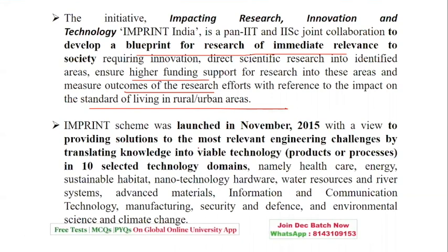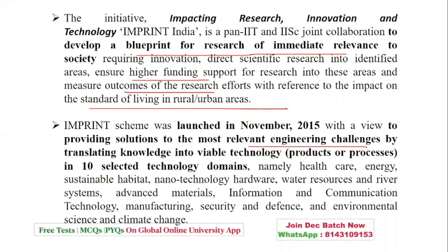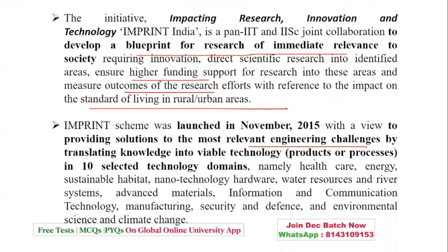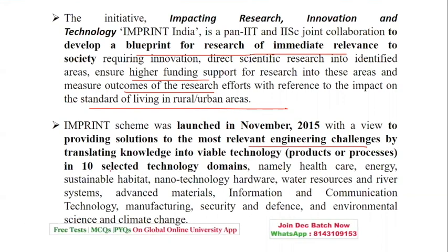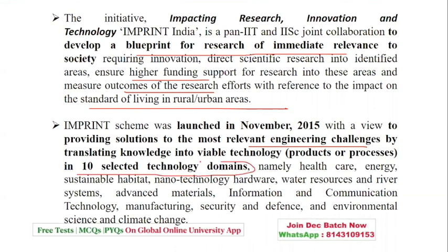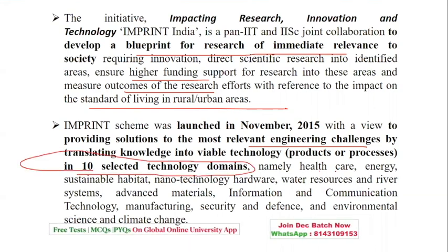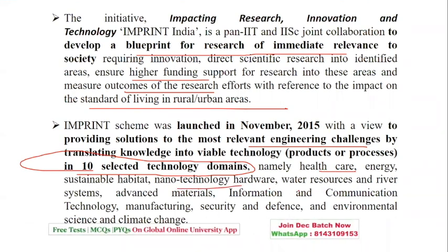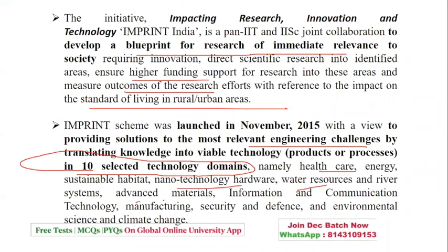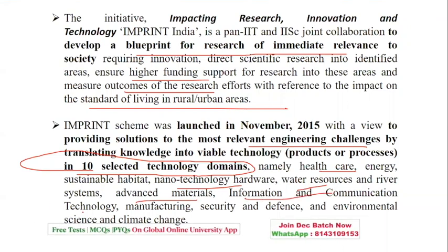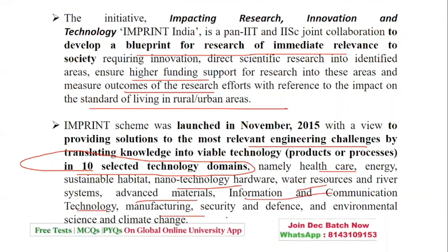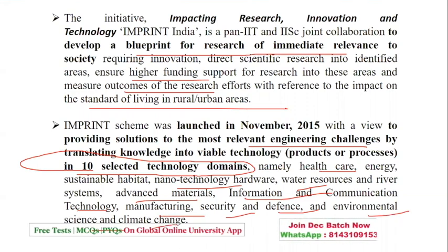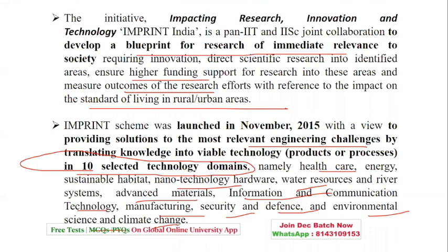2015 with a view to provide solutions to the relevant engineering challenges by translating the technology, that is in the form of products and processes, in 10 selected technological domains. Now, which are these domains? That is healthcare engineering, sustainable habitat, nanotechnology, water resources, river system, advanced material, information and communication technology, manufacturing, security, defense, and environmental science and climate change. So this is launched for this purpose.